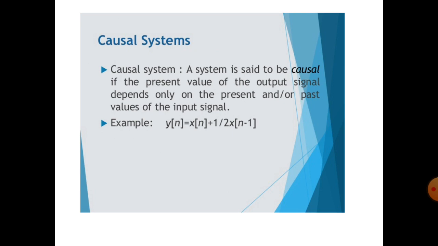For example, y of n equals x of n plus 1 by 2 x of n minus 1. Here x of n is the present signal and x of n minus 1 is the previous signal. So the present value of the output signal depends only on the present or past values of the input signal.